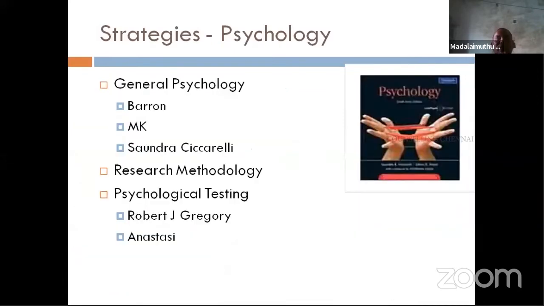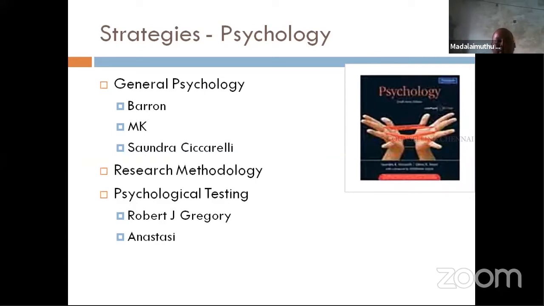Now when it comes to psychology, as I told you earlier, it's better we focus more on the basic areas. Take the basics from basic books like Baron, Morgan and King, and Ciccarelli. These will give you around 25 to 30. So as per the normal probability curve, minimum 34, 35 questions we can be sure of getting. Now what about getting 60%?